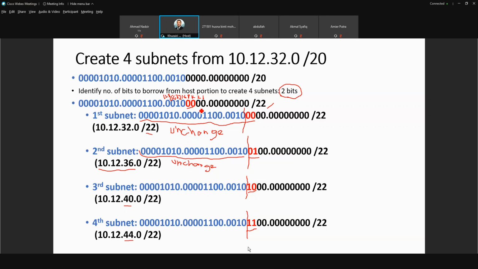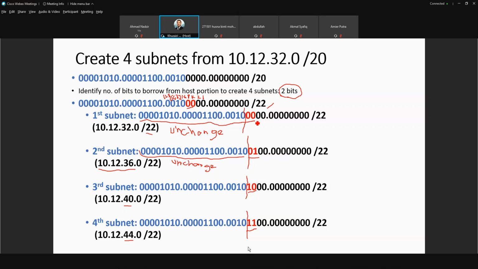Meaning that here, originally it's 32, and you cannot change 32 because that is the original one. So you start changing the borrowing parts, starting from 0, 0.